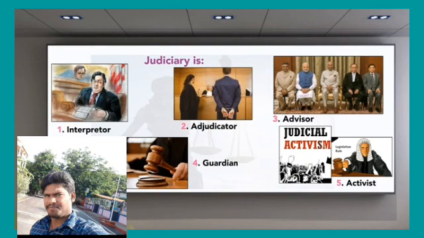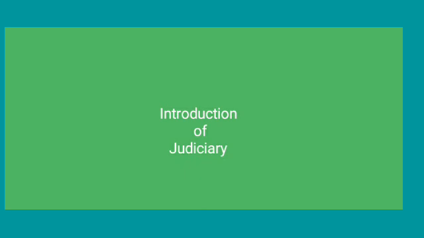Judiciary is an interpreter, an adjudicator, an advisor, a guardian, and an activist. Don't forget to remember all these things in your coming continuation chapter.